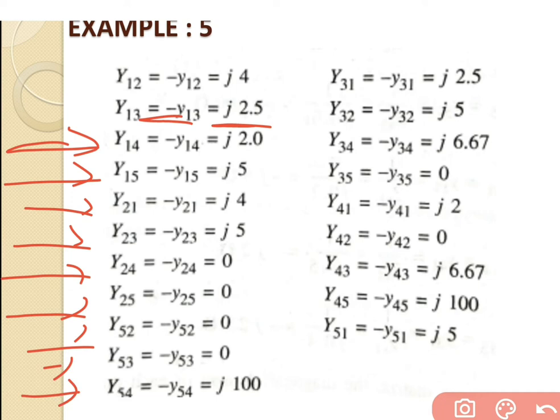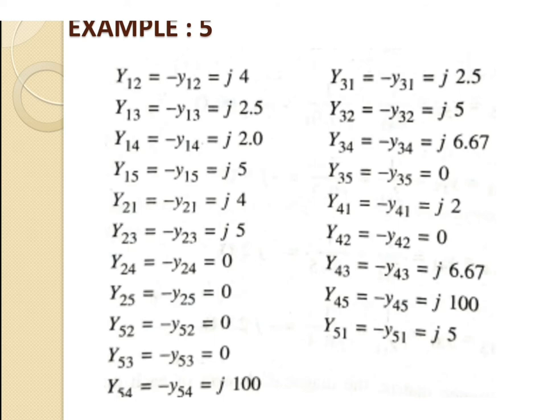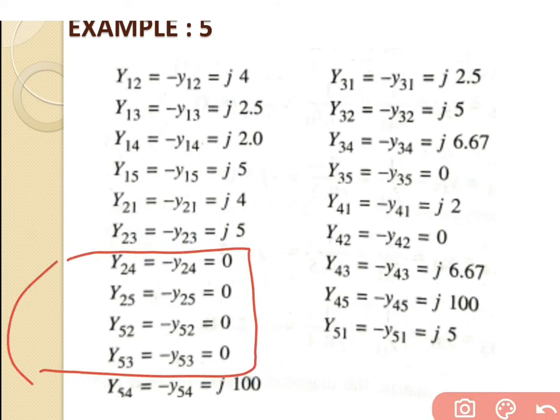So y14 is equal to j2.0, y15 is equal to j5, y21 is equal to j4, y23 is equal to j5, and y24, y25, y52 and y53 are not connected there, so their value is 0. Then after, we will go for y54. So y54 is equal to minus of y54, so we will write the equation j100.